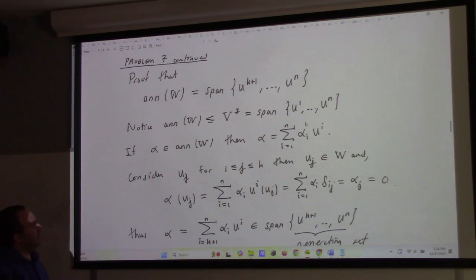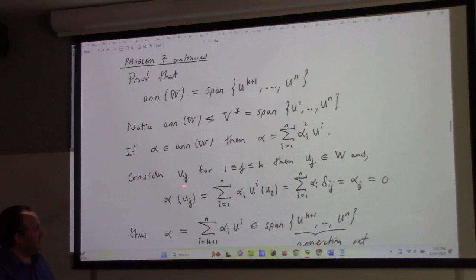But then, since it's in the annihilator of W, if I feed it u_j, where j is from the basis for W, u_j is an element of W, which means that this is 0, right? But this is also what? Well, this is also, of course, alpha_j, right? We've done this calculation like 20 times.